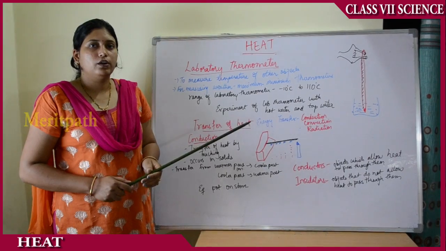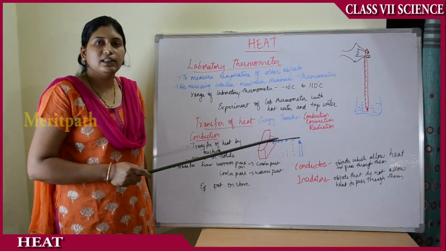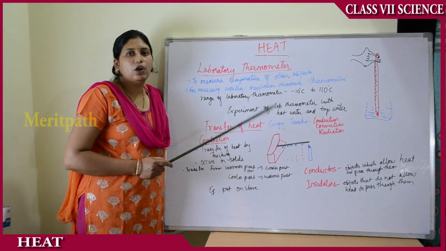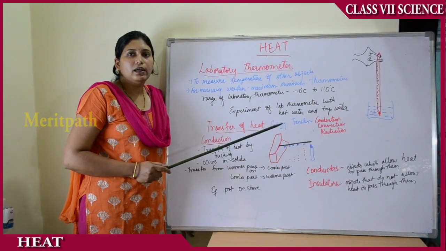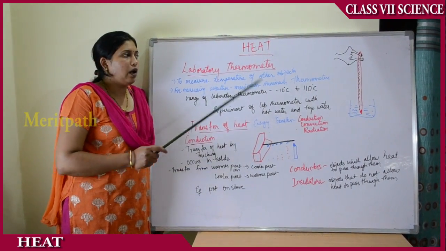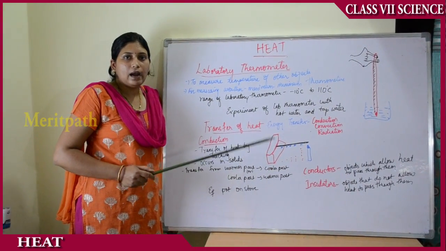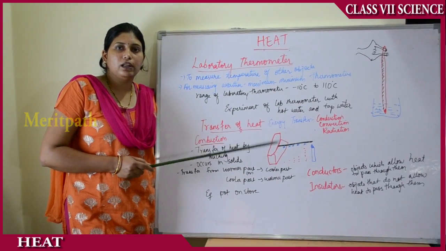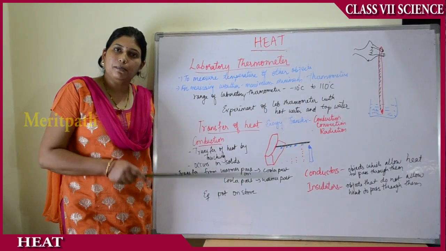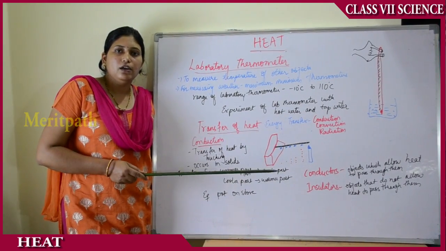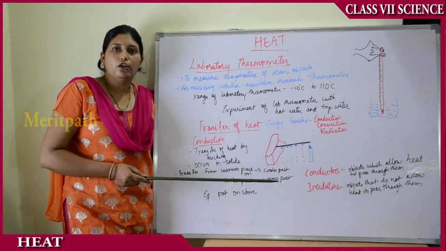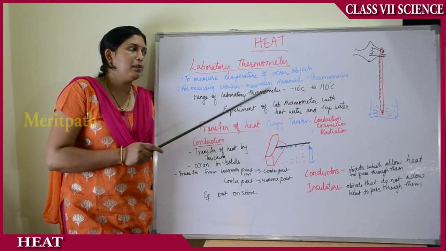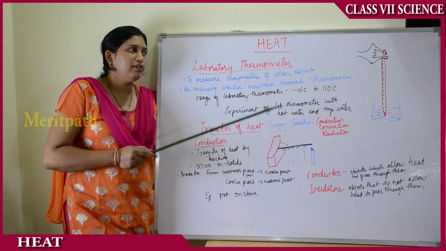Suppose you have added hot water, then you start noting the readings when the mercury in the thermometer becomes steady. Immediately after you immerse the laboratory thermometer in the hot water beaker, wait till the mercury reading becomes steady and note the reading. If you take the thermometer out of the beaker and note the reading, immediately the reading will change. So it is important that you note the reading when it is in the beaker only and when the mercury levels become steady. Do not note the reading after removing it from the hot water beaker because the mercury is flowable and the temperature will change.